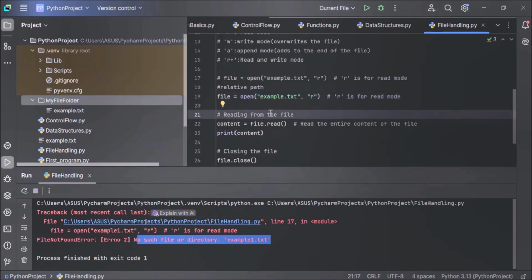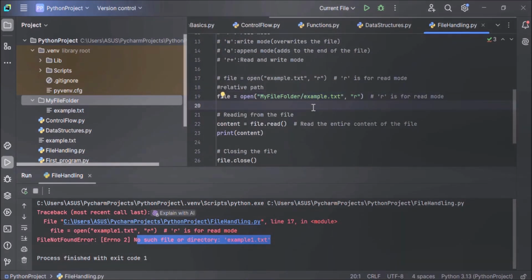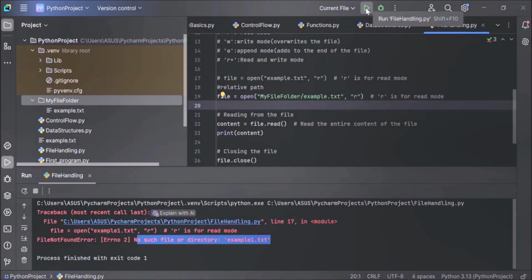So in this example, let's rewrite this open statement to open the file. Here we have to give a relative path, that is the location relative to the current working directory. So we have to specify the name of the subfolder. Main folder is Python project and my file folder is a subfolder. So name of your subfolder, that is my file folder, slash, and then name of your file. That's it. Now let's execute the code and see the output.